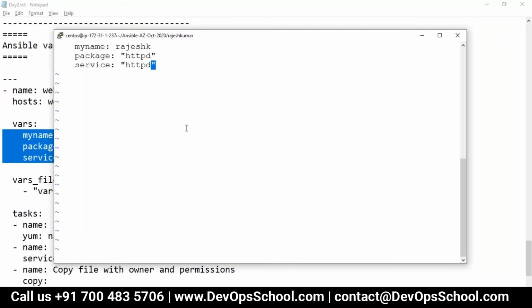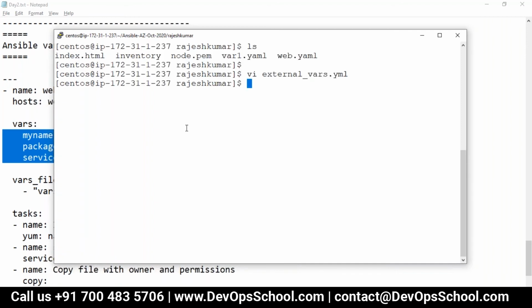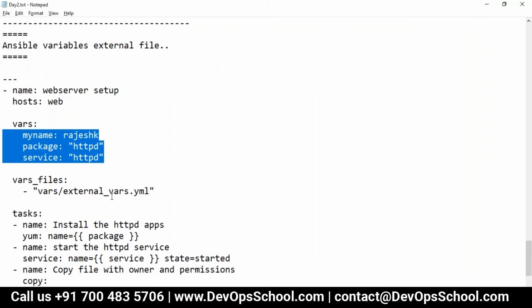Now what I will do, rest of the things I'll leave as it is. Only that Ram K Rajesh N, I'll put as Rajesh in ext file. I just change my name only. Rest of the things will remain the same. Now you must be wondering why I'm doing this.